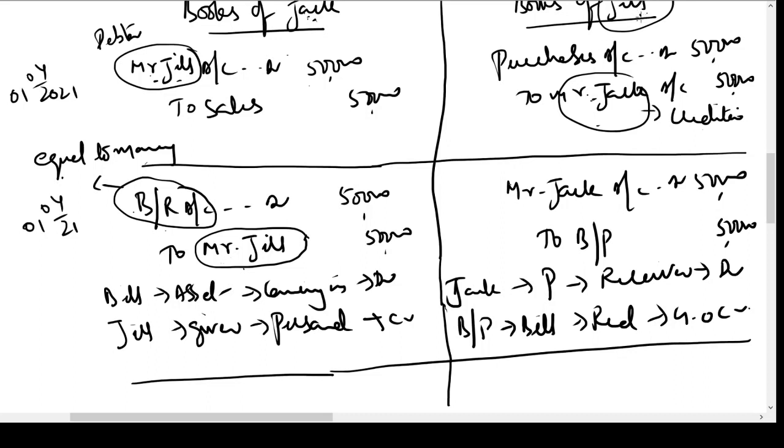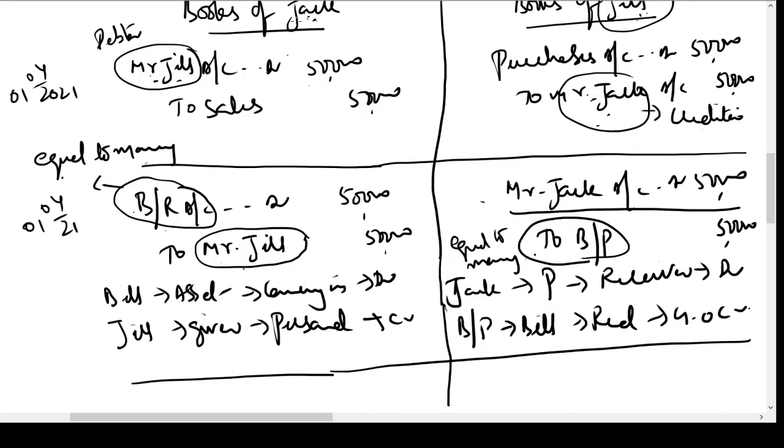Here in the books of Jill, Jill is saying I have given you money's worth. Bill is equal to money. Because I have paid you the money, I have settled your account in my books. Here Jack was shown as a creditor. By debiting, the account is settled.